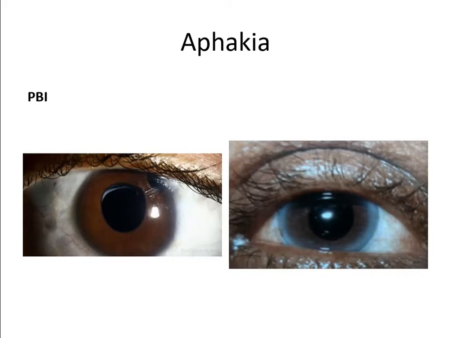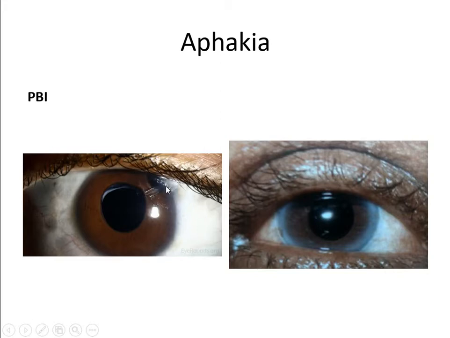This is the photo which shows aphakia, jet black pupil. And then the pattern of the iris is maintained. Here also you can see the jet black round pupil. AC will be deep. Here you can clearly see the iris diaphragm has fallen back. And here in this left side picture, you are seeing a triangular opening in the periphery.